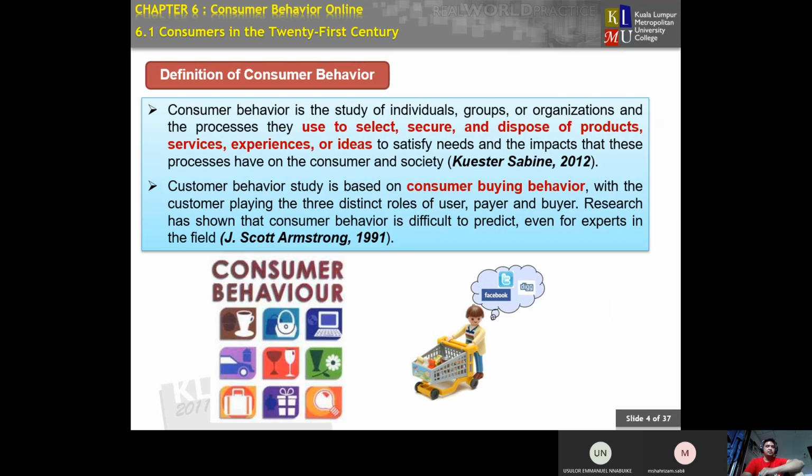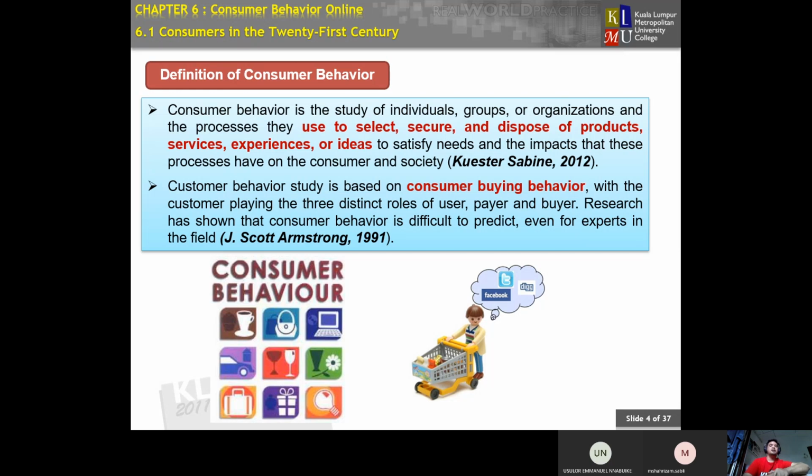When we talk about consumer or customer itself, we need to know their behavior. So what is consumer behavior? Consumer behavior is the study of individuals or a group or an organization and the process they use to select, secure, and dispose of product, service, experience, or ideas to satisfy needs, and the impact of this process on the consumer and society.